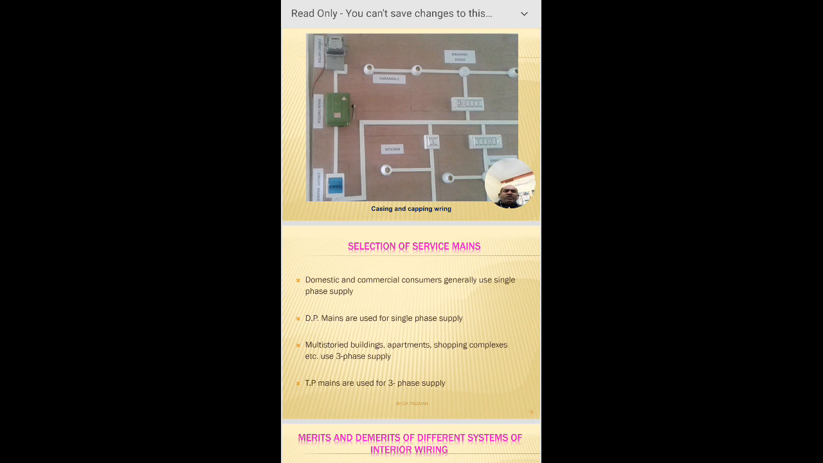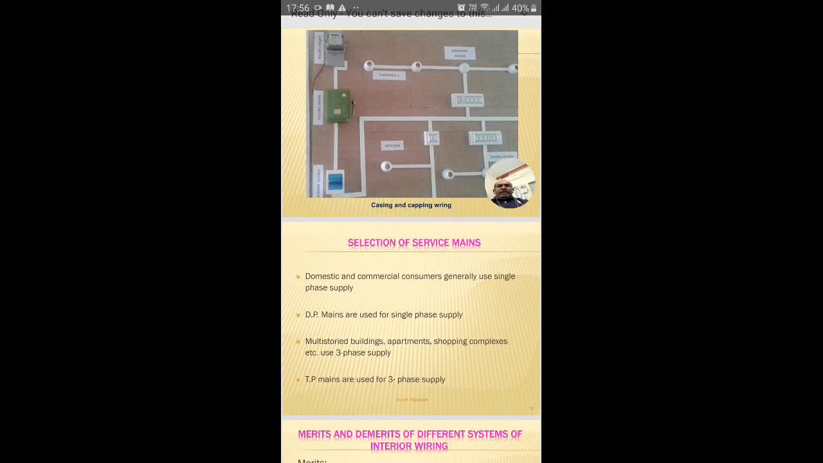And coming to another topic, you can see here the selection of service mains. Domestic and commercial consumers generally use a single phase supply. As we know, where the power and load quantity are less, we can prefer the single phase system, whereas where the load quantity is more, we prefer the three phase system. Domestic means houses, and commercial means shops, which generally prefer a single phase supply, that is 230 volts, and a 50 Hz AC supply.